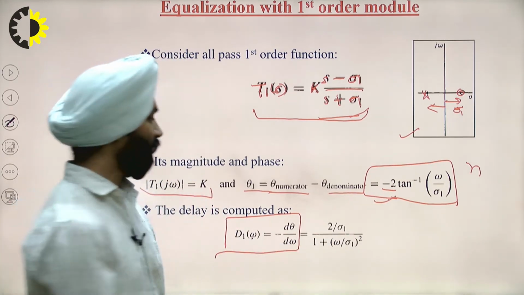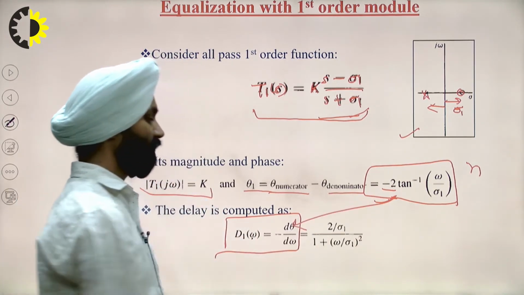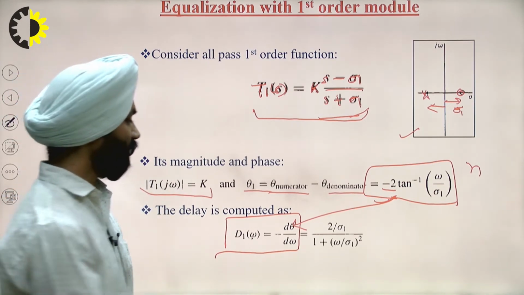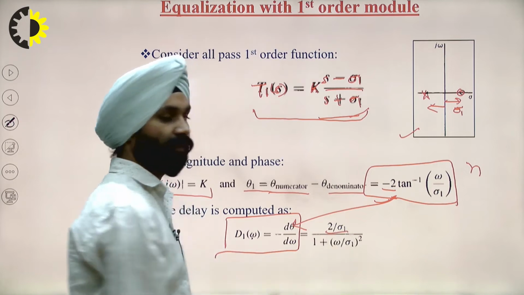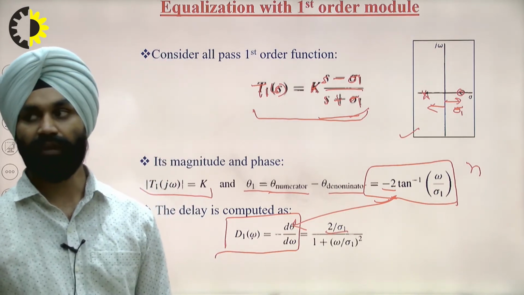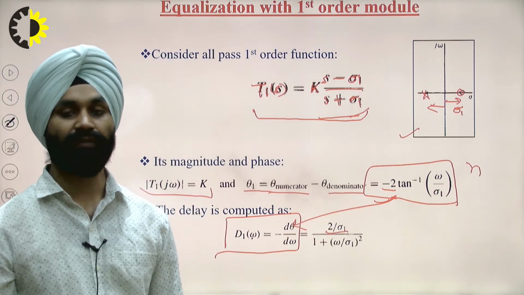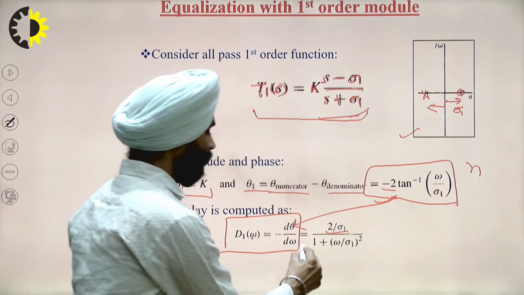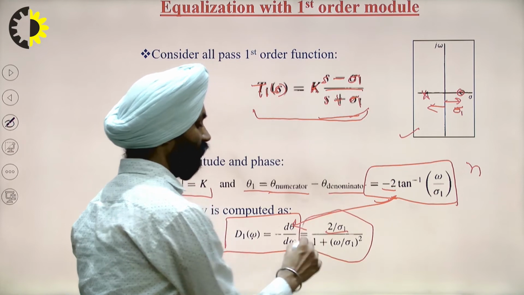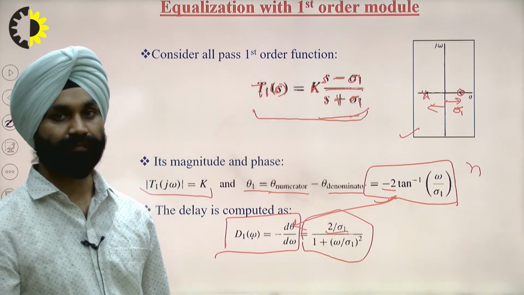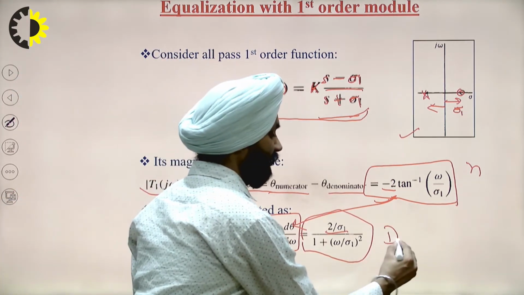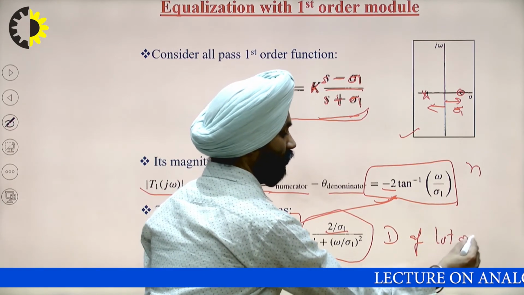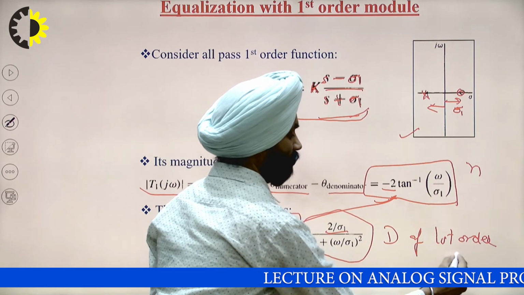If we put the value of θ from here and take the derivative, this will give twice θ1 divided by 1 plus (ω/θ1) whole square. So this is the delay of the first order all pass filter. So I can say that it is d of first order all pass.